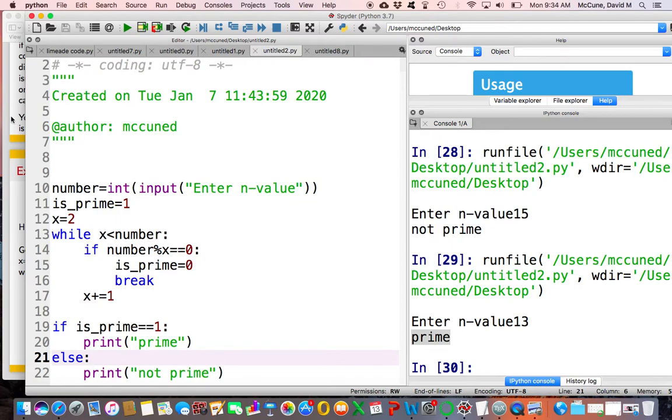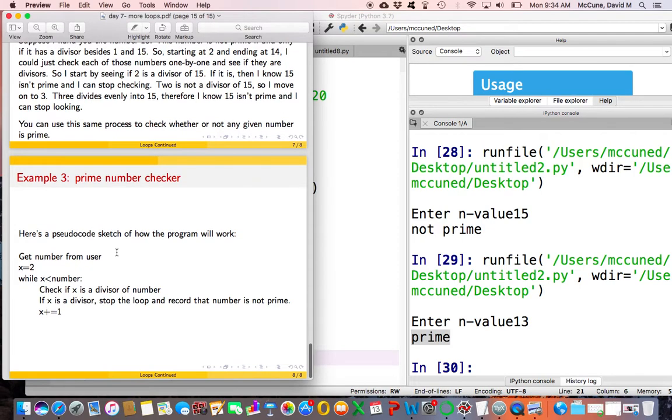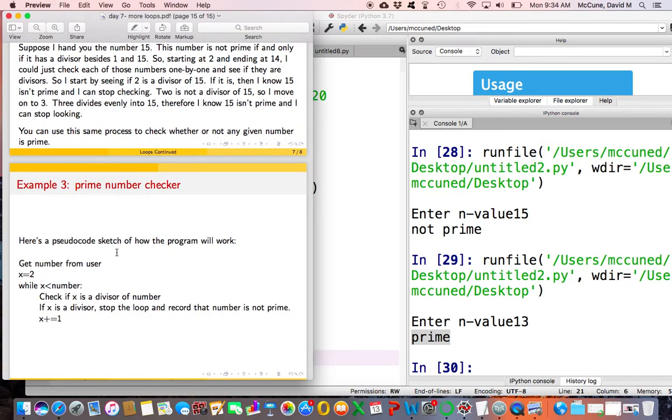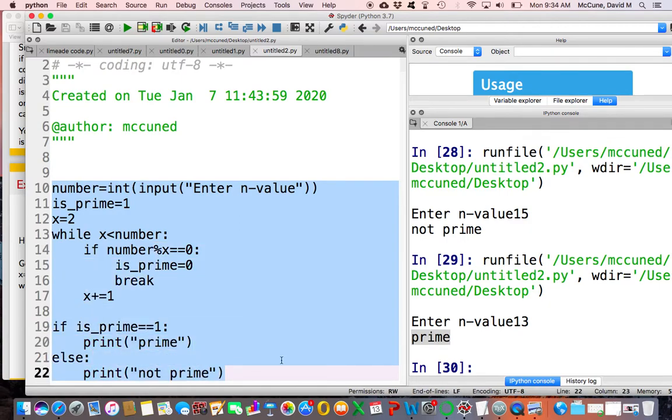Okay, so there are 3 more sophisticated examples of loops: adding all the elements of a list so that you can compute an average, calculating the factorial of a number, and checking whether or not a number is prime. All of those things involve loops, and they're fairly sophisticated. I should say there's only like 12 lines of code right here. This is a short program in terms of the amount of typing, but the logic here is fairly sophisticated. So when I say more sophisticated examples of loops, I don't necessarily mean more code. I just mean the logic is more sophisticated.